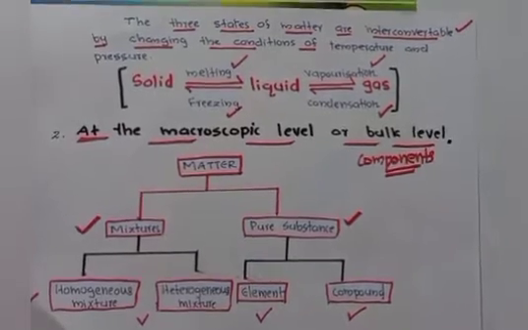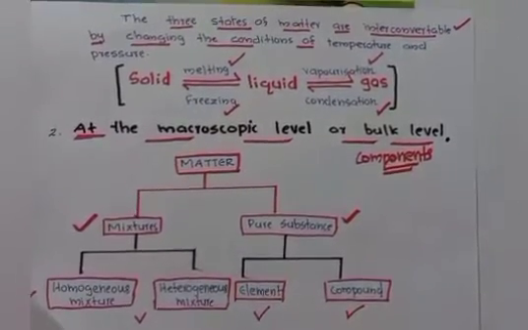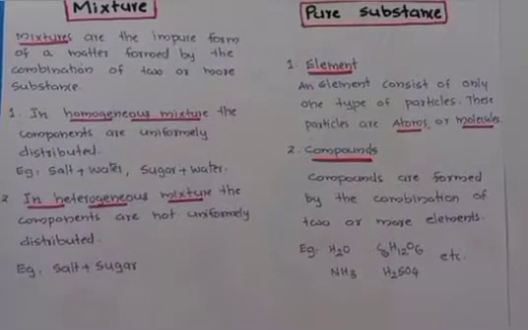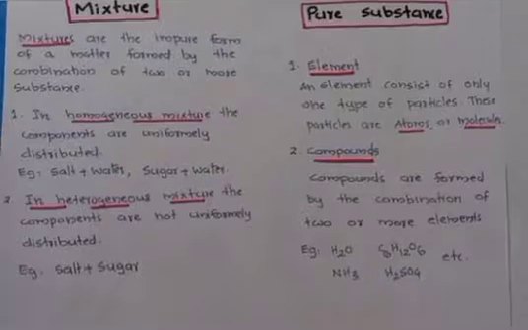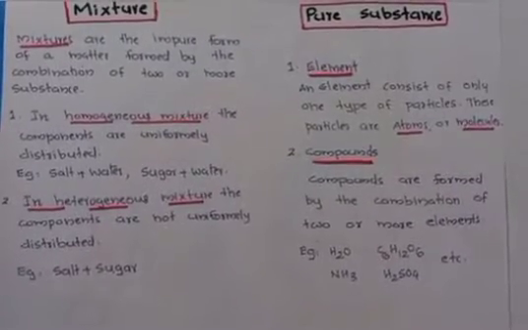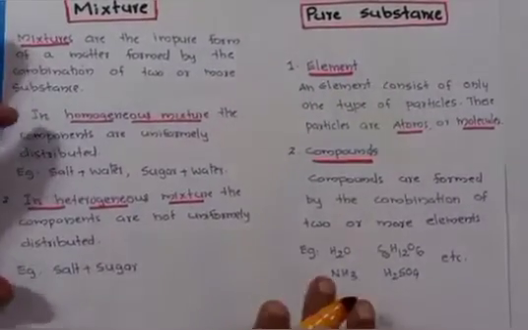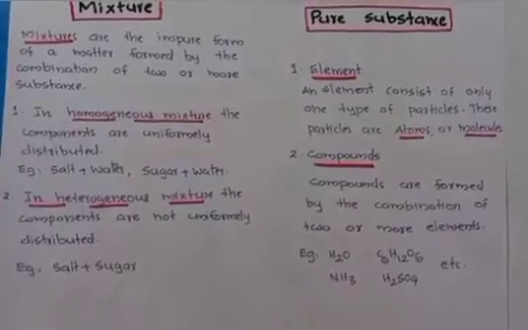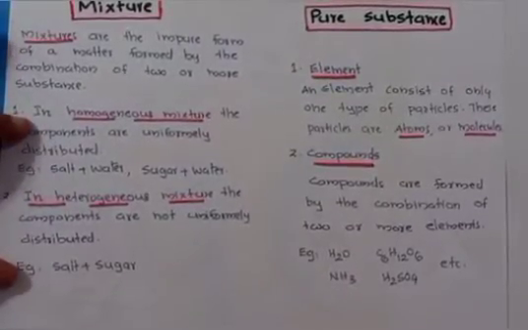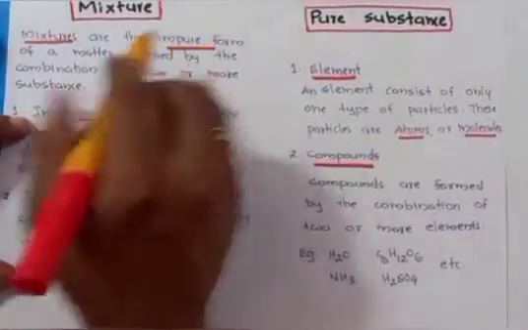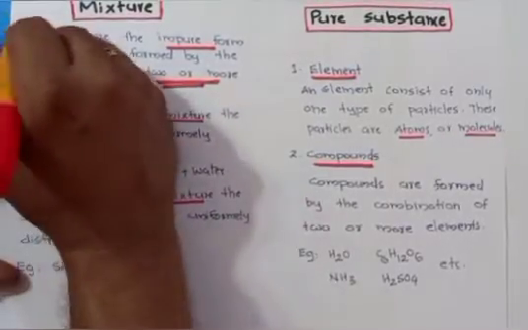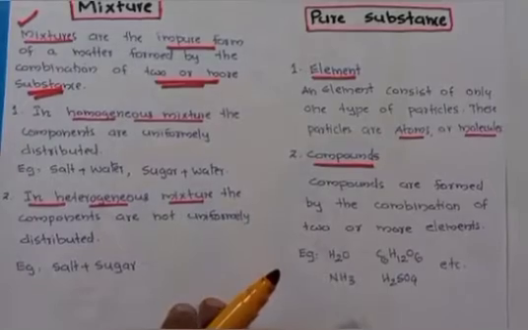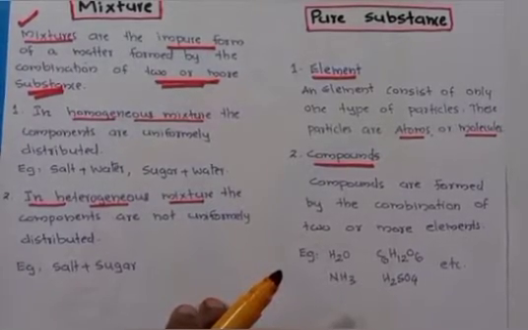Next, I said matter is classified into two types, mixtures and pure substances. Then what are mixtures? Mixtures are the impure form of a matter formed by the combination of two or more substances.